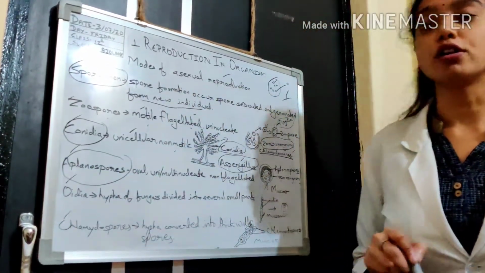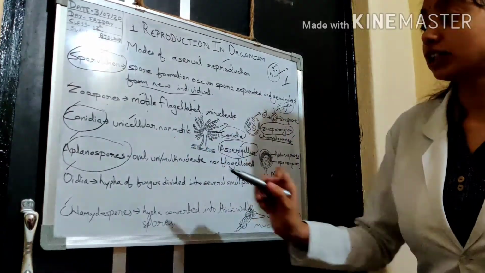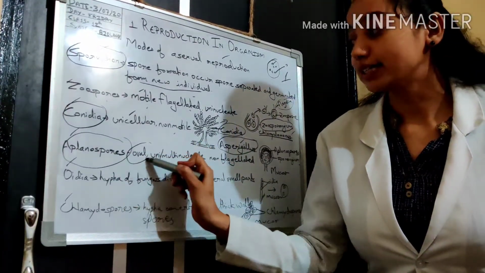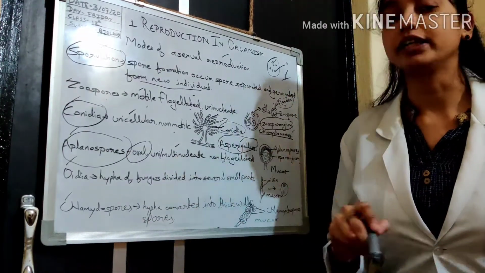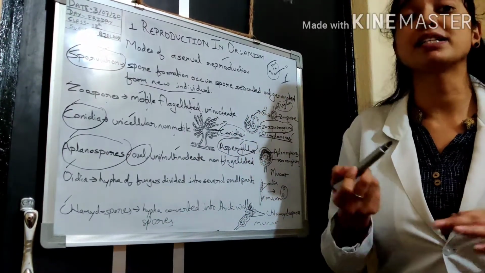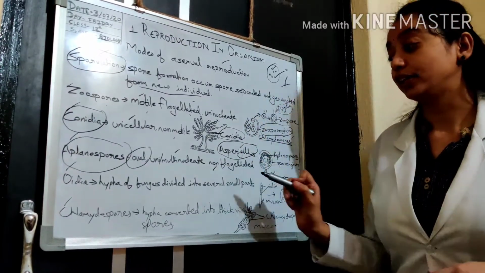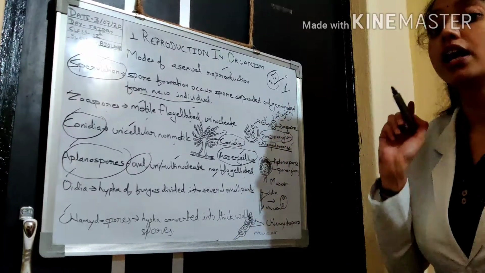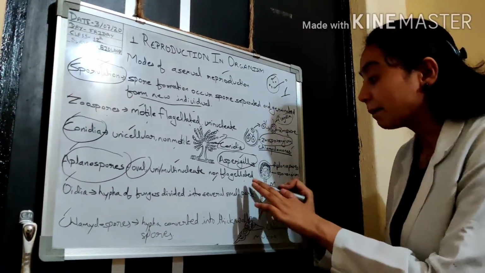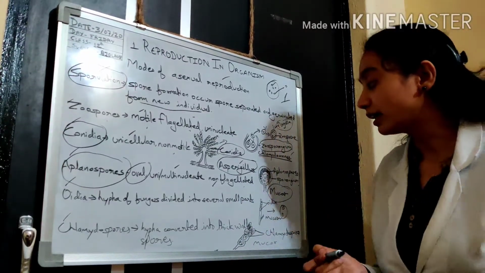Aplanospores. It is also a type of spore. Such spores are oval in shape and can be uninucleate or multinucleate. Multi means there can be two or more nuclei. These are non-flagellate, meaning they cannot move, as there is an absence of flagella. Its example is Mucor, which is also a type of fungus.